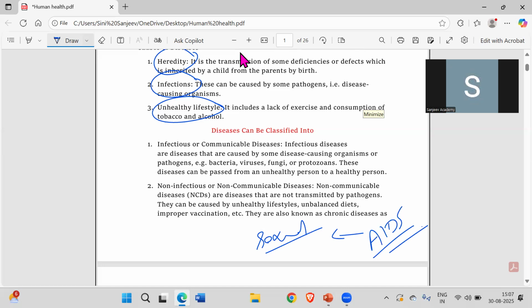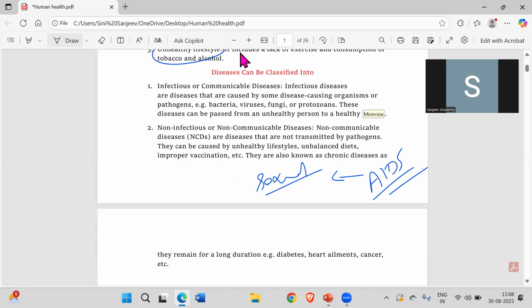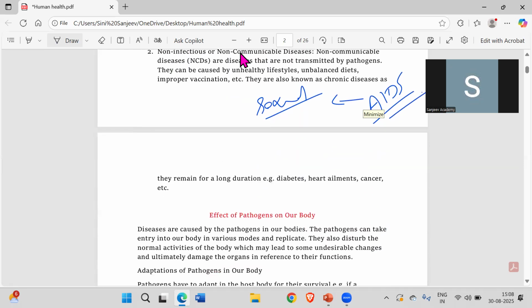And the second group is non-infectious or non-communicable disease. They won't spread from person to person. For example, if a person is having cancer, if you meet or greet that person, obviously it's not infectious, so it will be limited to that person itself. But cancer and all those things are considered chronic types of diseases, meaning long lasting diseases. So these are the classifications of diseases.